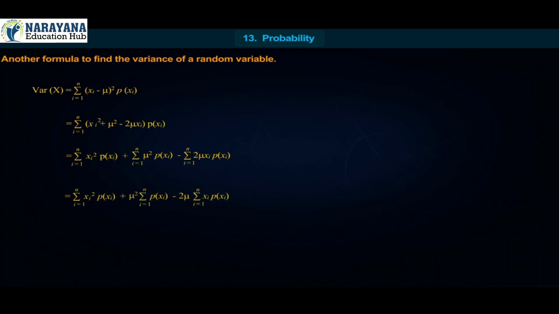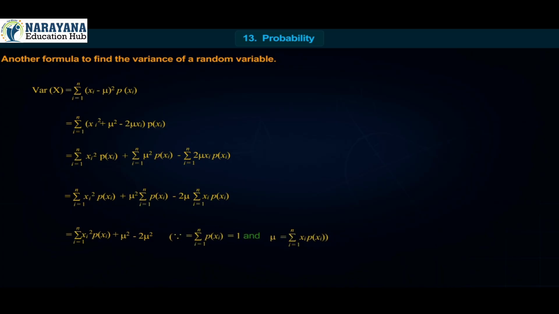This is equal to summation i equal to 1 to n of xi square into p of xi plus mu square into summation i equal to 1 to n of p of xi minus 2 mu into summation i equal to 1 to n of xi into p of xi, equal to summation i equal to 1 to n of xi square into p of xi plus mu square minus 2 mu square.